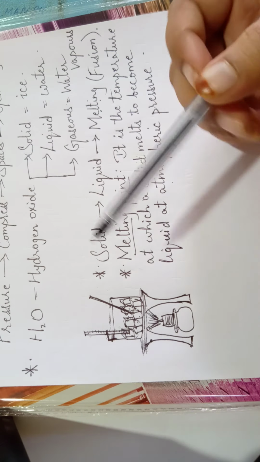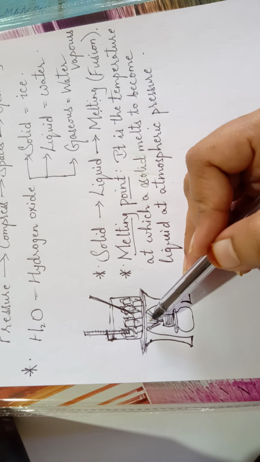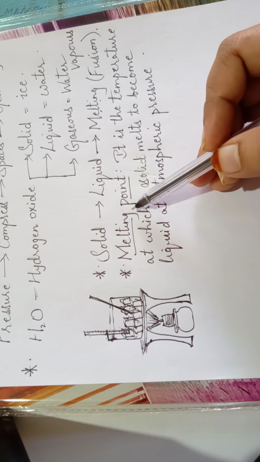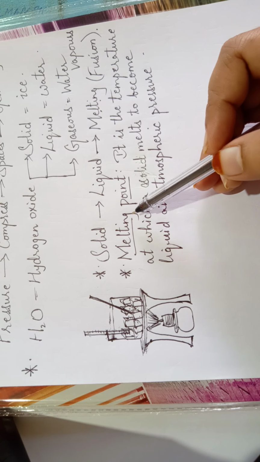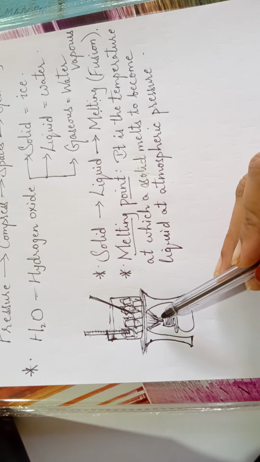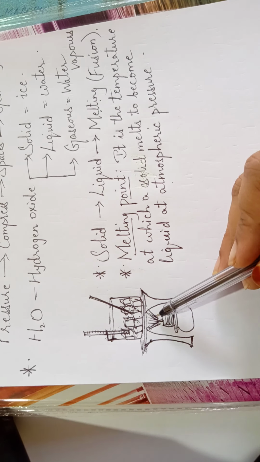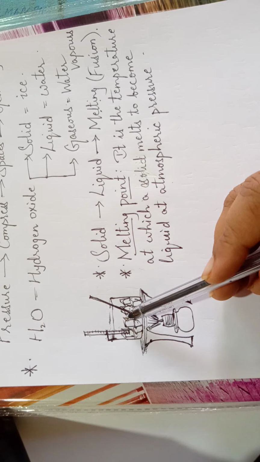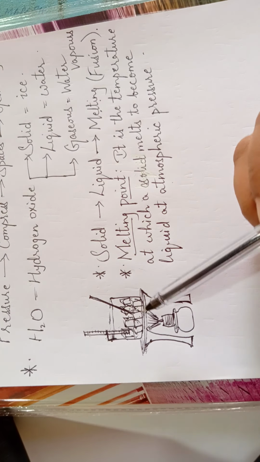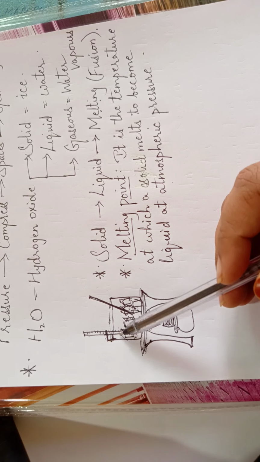Another thing that we have seen in this activity is that the temperature wasn't rising once the melting process had started. So where is that heat going? We haven't stopped heating. We haven't stopped the heat supply. The heat is continuously being supplied there, but still there is no rise in the reading of the thermometer.